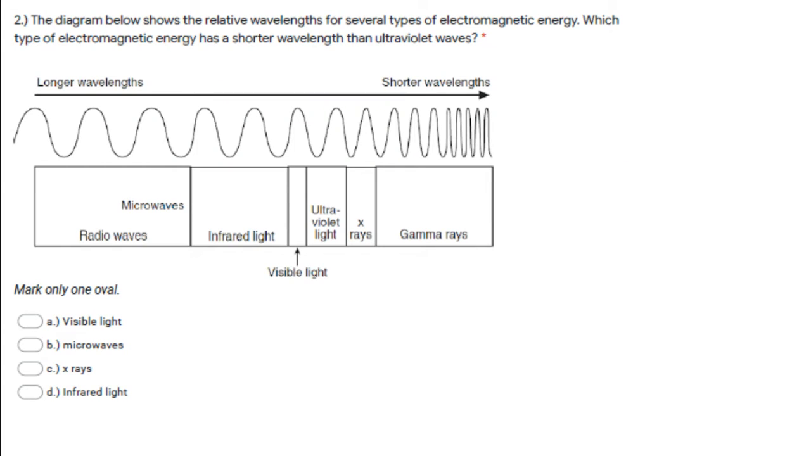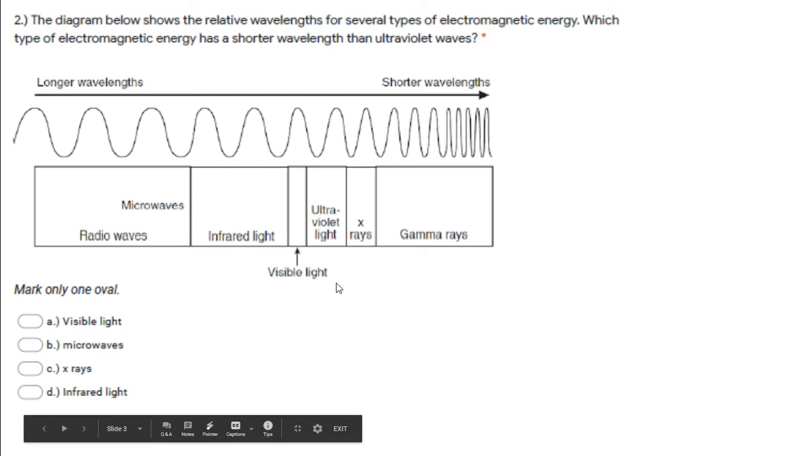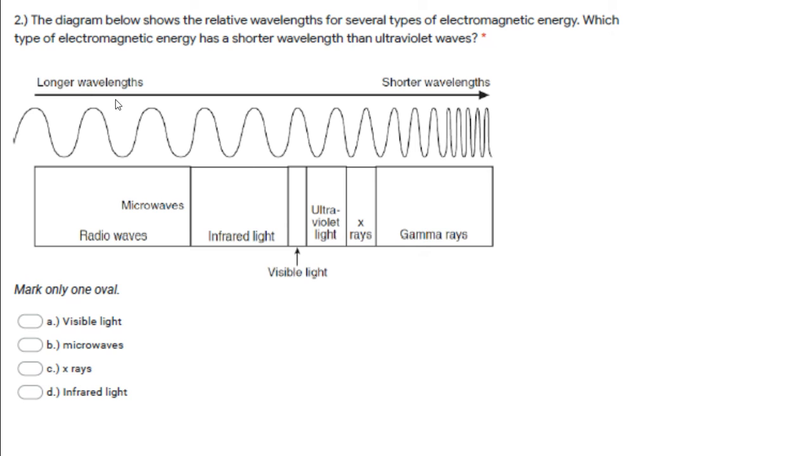Okay, question 2. The diagram below shows the relative wavelengths for several types of electromagnetic energy. Which type of electromagnetic energy has a shorter wavelength than ultraviolet waves? Is it A, visible light, B, microwaves, C, X-rays, or D, infrared light? So for this one, we're looking for a type of wave that has a shorter wavelength than ultraviolet waves. So the first thing we want to do is find ultraviolet waves, and now we want one with a shorter wavelength. So we have longer wavelengths on the left, shorter wavelengths on the right.